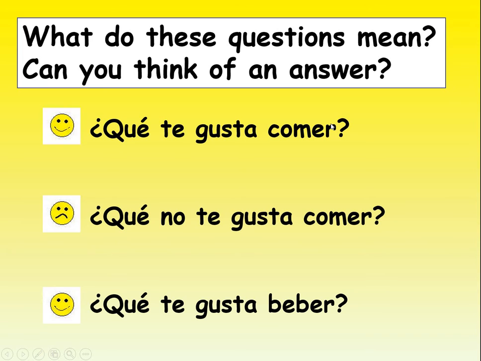¿Qué te gusta comer? Then we've made this negative. ¿Qué no te gusta comer? What don't you like to eat? And ¿qué te gusta beber? So maybe you remember from last lesson, bebo is I drink, so beber is to drink. So you might be able to already think of an answer from our vocabulary from last lesson, and we know that I like is me gusta. We touched on opinions a little bit when we were talking about characters in that film. So me gusta el chocolate would be I like chocolate, okay?